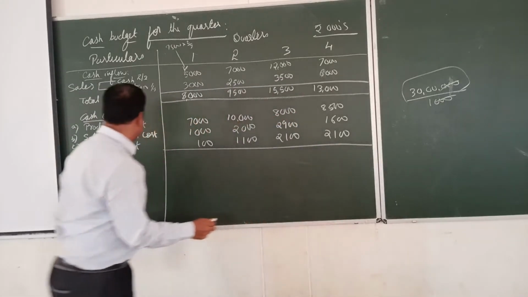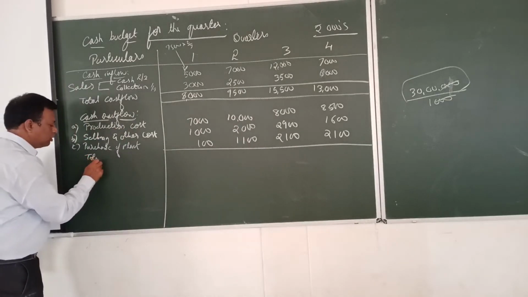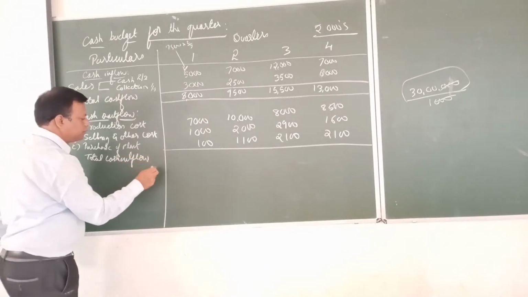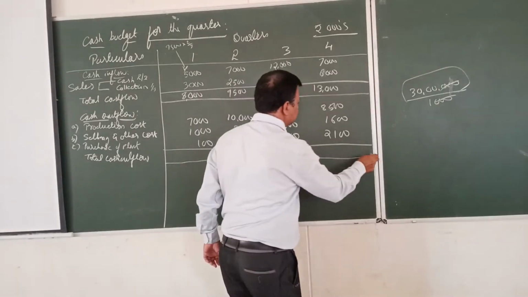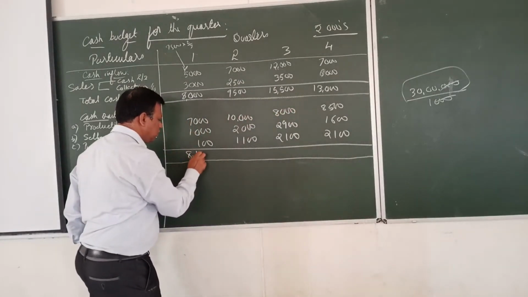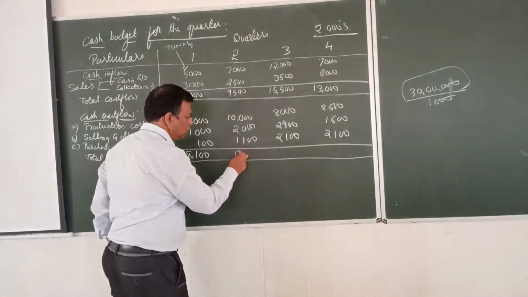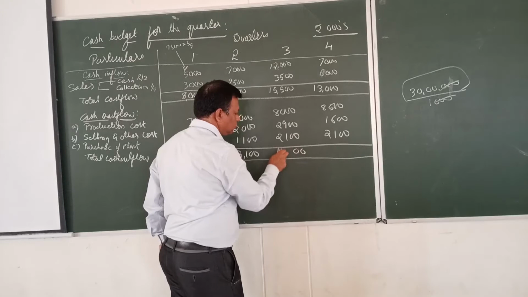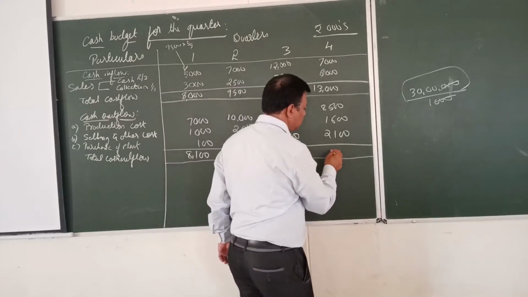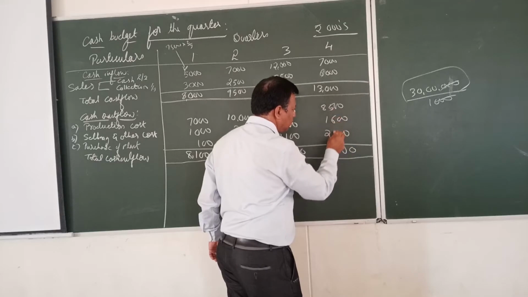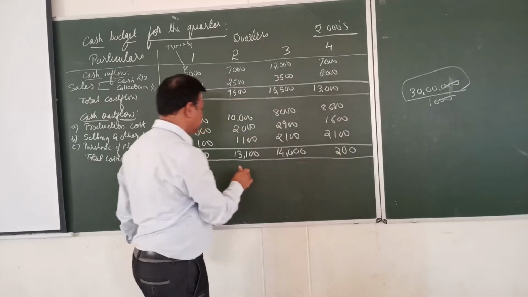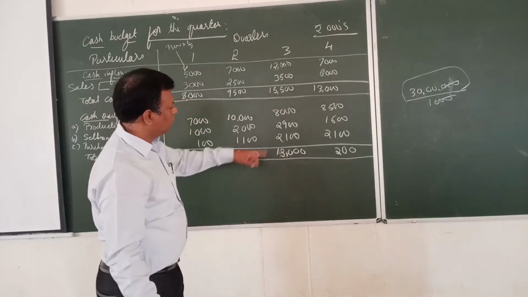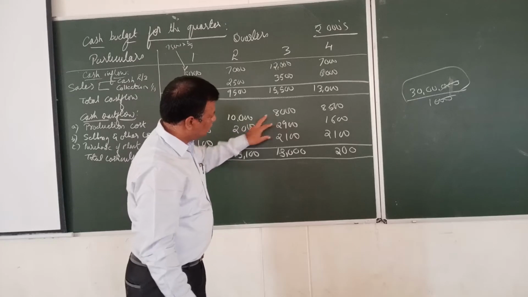So we'll make the total payments, the total cash outflow. The total cash outflow is 8,100, 13,100, 13,000, and 12,000.